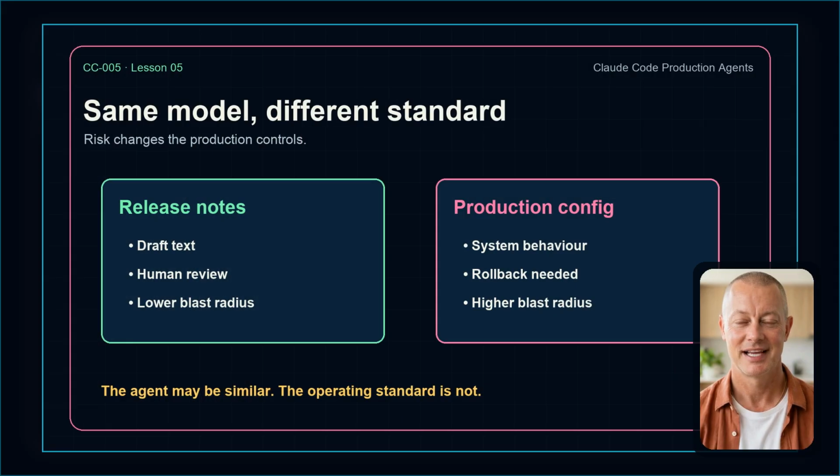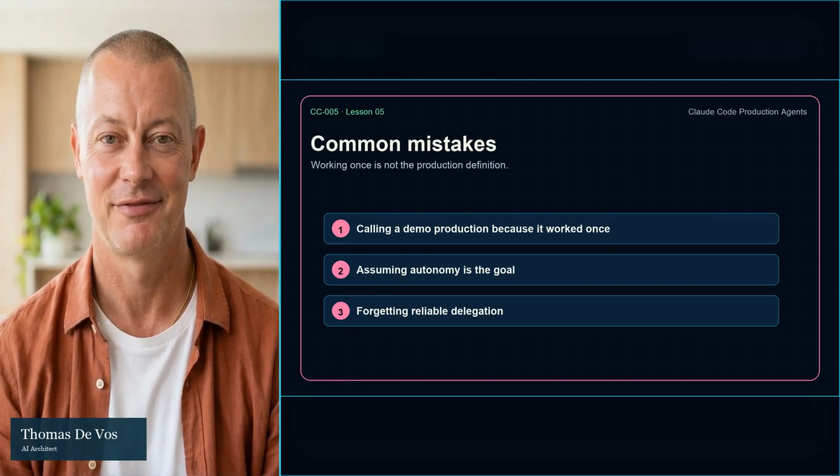Imagine an agent that updates release notes. If it only drafts text and a human reviews it, the risk is lower. Now imagine an agent that edits production configuration. That workflow needs stronger observability, rollback, evals, permissions, and change control. The same model may be involved, but the production standard is different.